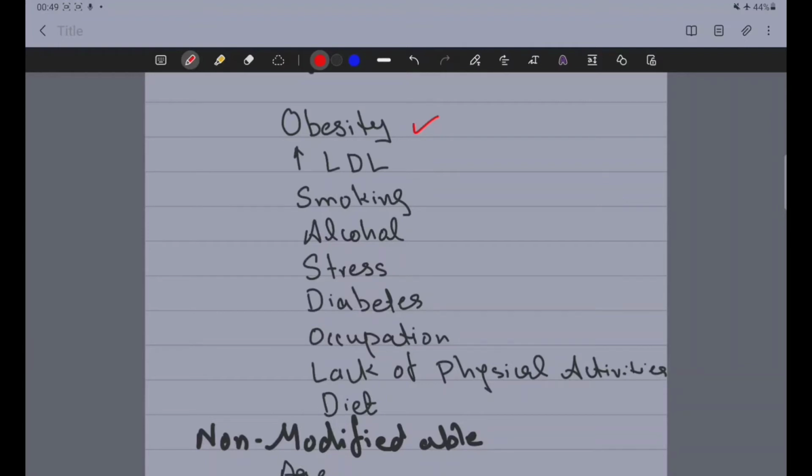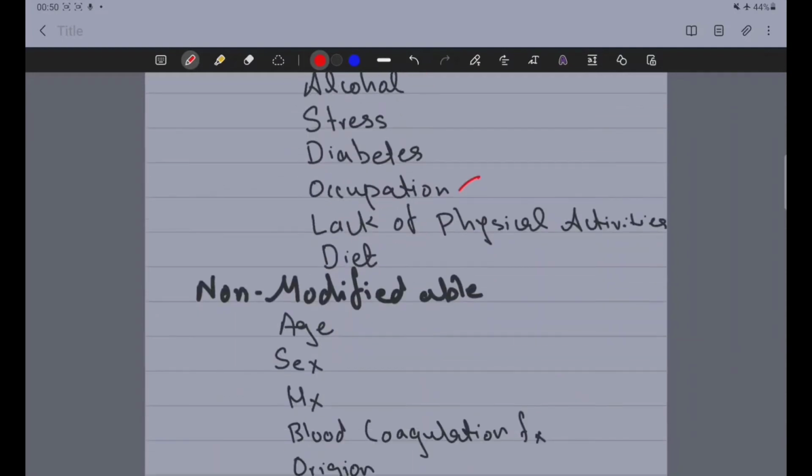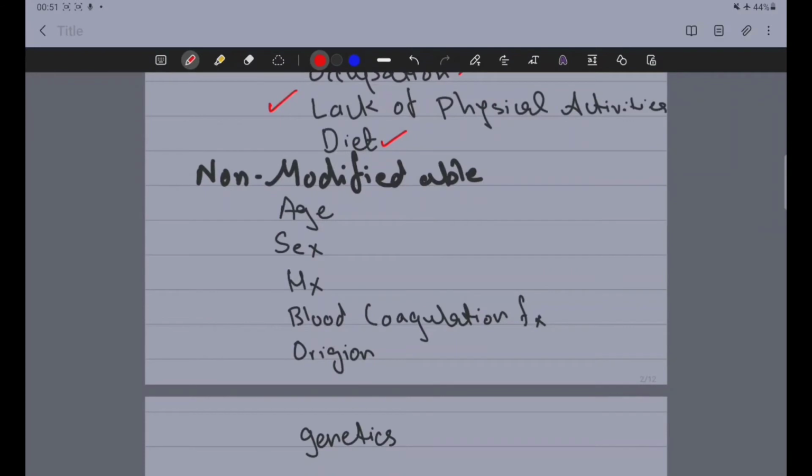Increased amount of low density lipids or cholesterol is also a leading cause of angina or other heart problems. Smoking, alcohol, stress, diabetes, or occupation. Occupation also affects people, such as some jobs which include stress can lead to heart disease. Lack of physical activity: those people who lack physical activity also experience angina. Or the diet: if the person is taking a diet which is high in cholesterol, they will have to face angina. The non-modifiable risk factors include age.